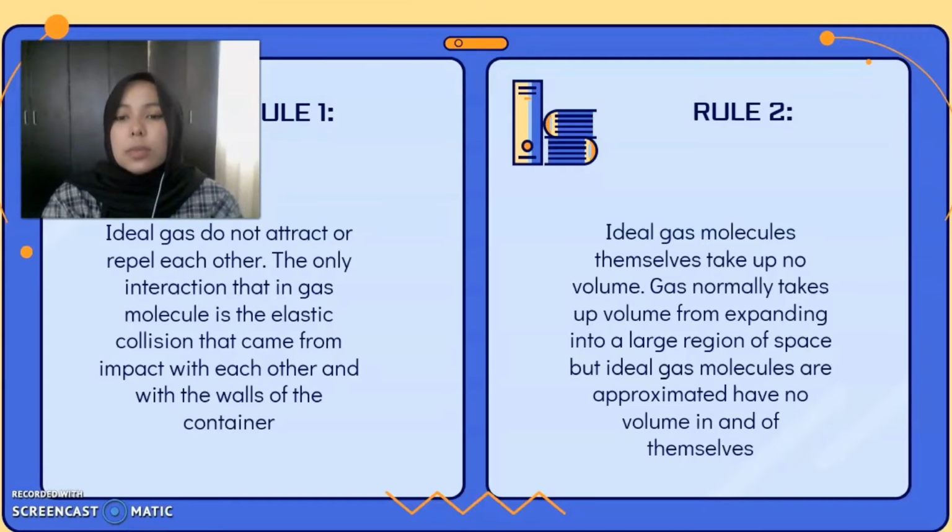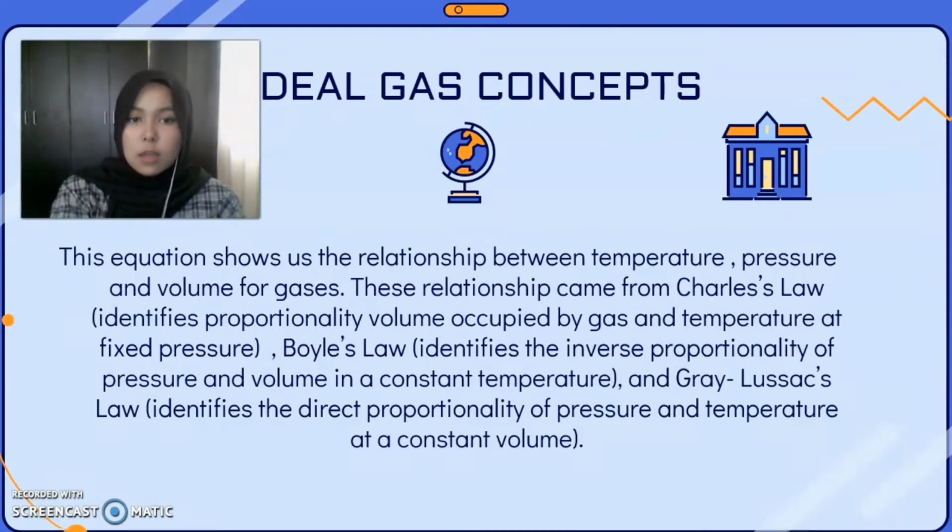The second rule is ideal gas molecules themselves take up no volume. Gas normally takes up volume by expanding into the available region of space, but ideal gas molecules are approximated to have no volume in and of themselves. So this is the ideal gas concept.